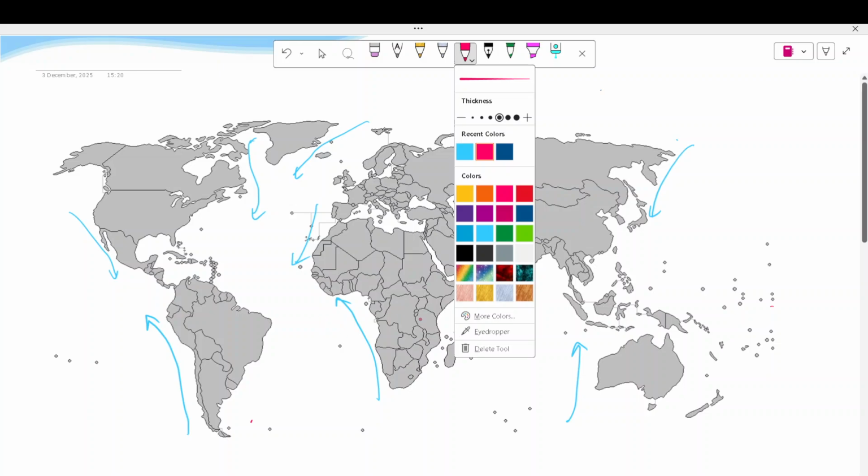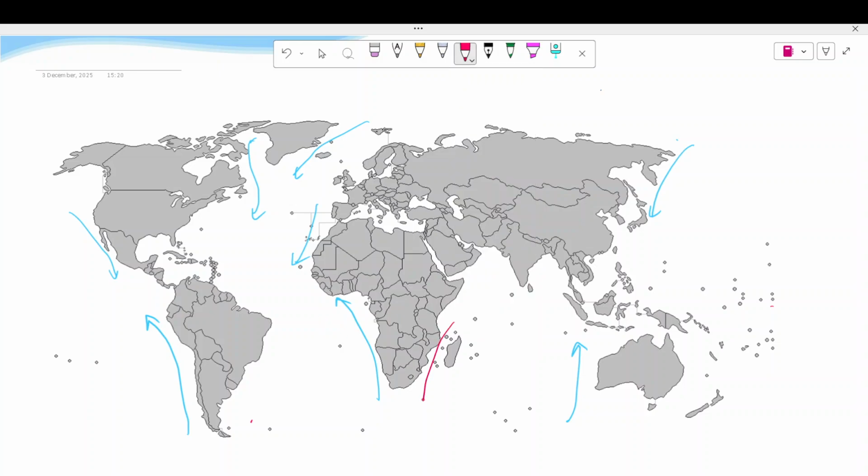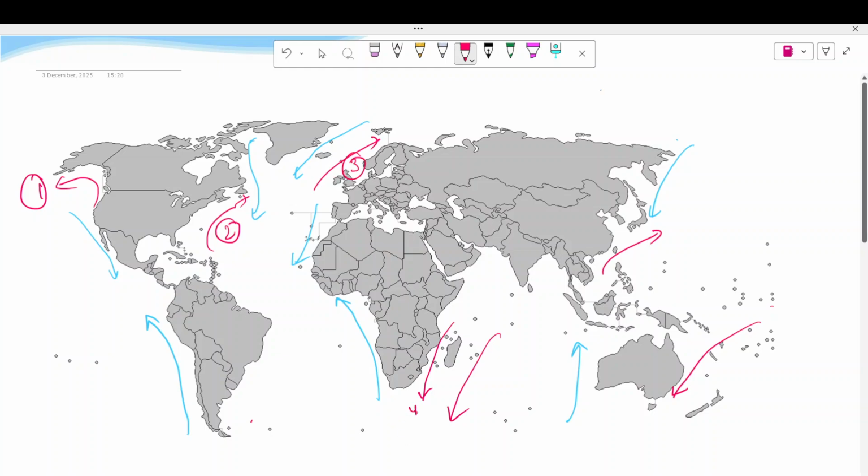Now let me draw the warm currents in the same way. So our warm current was going downward here. Agulhas current, then Mozambique current, then here Eastern Australia current, Kuroshio current here. This is Norwegian current. This is Gulf Stream. Here Alaska current, and something is remaining. So Alaska, Gulf Stream, Norwegian, Agulhas. Okay, fine. This is missing something. Brazilian current.